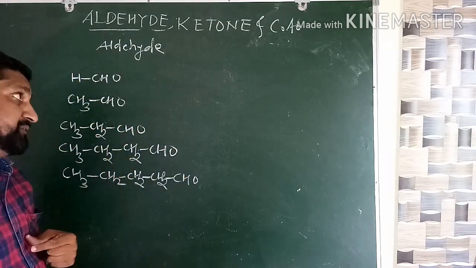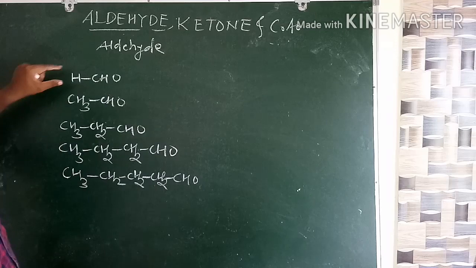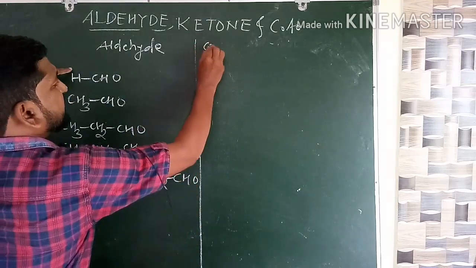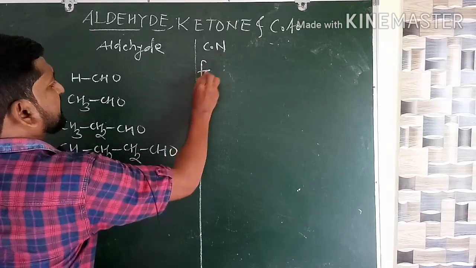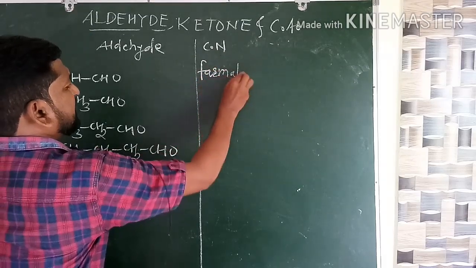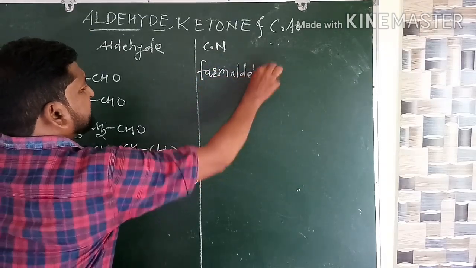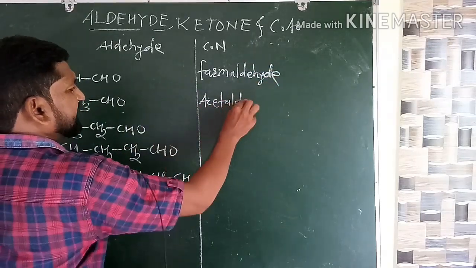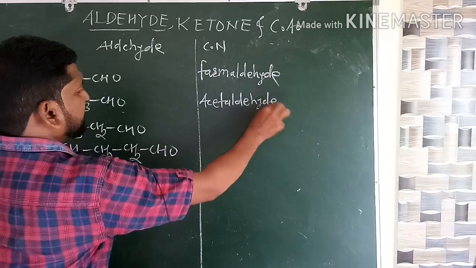Corresponding carboxylic acid means what? For example, this is the first member of aldehyde. Its common name is formaldehyde. See here. The next is acetaldehyde. You must remember this permanently.